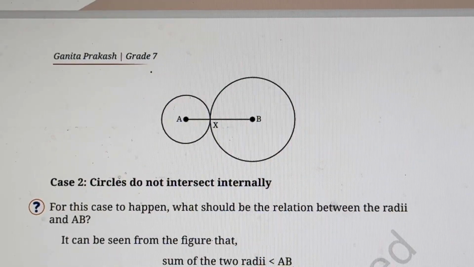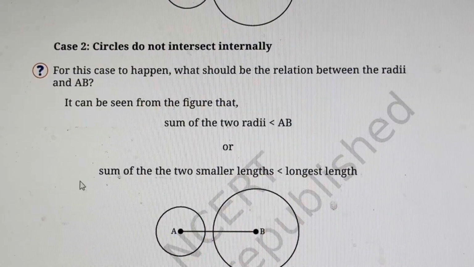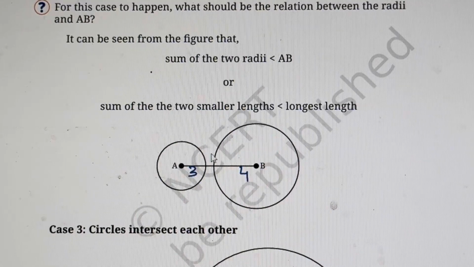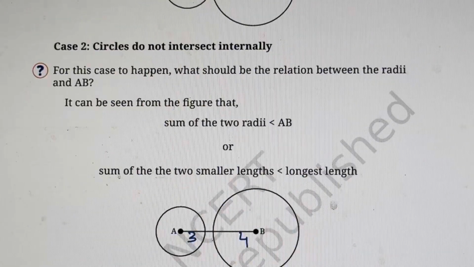Now let us see the second case. Circles do not intersect internally. What will happen in this case? The sum of the radii will be less than AB. Again, if I take this as 3 and this as 4, the sum of the two radii, 3 plus 4, is 7.